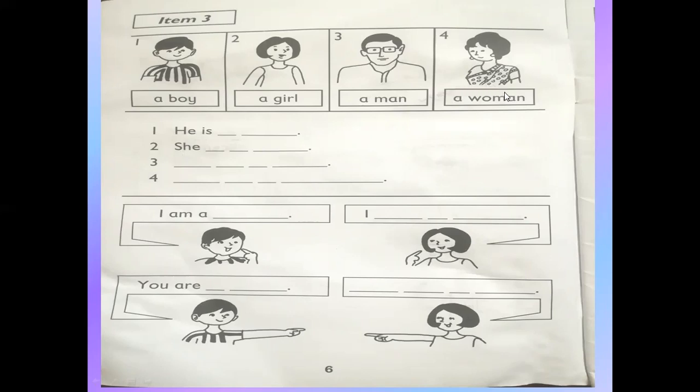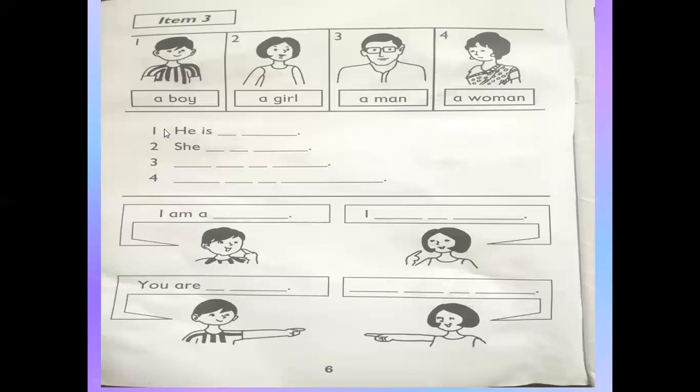What is this? A woman. Okay, a woman. And you have to write here she or he? She, because she is a female. She is a woman.